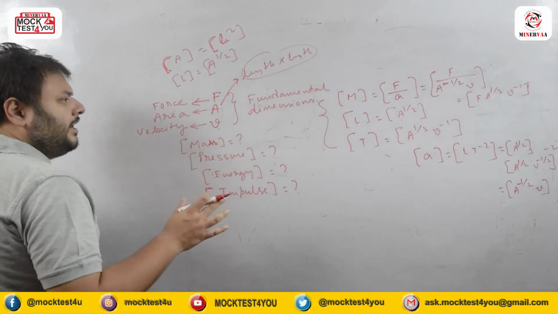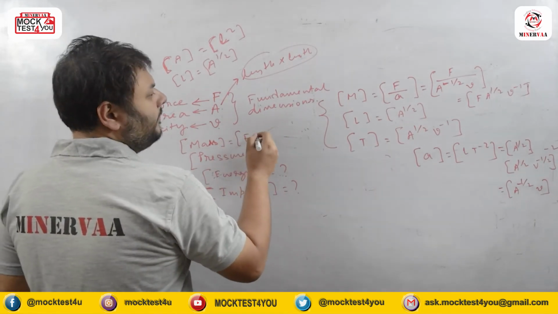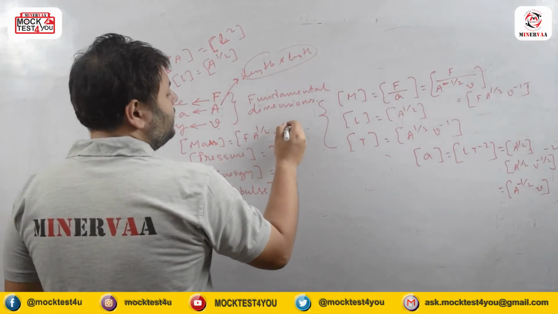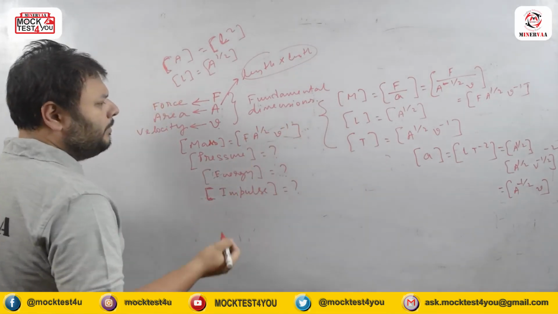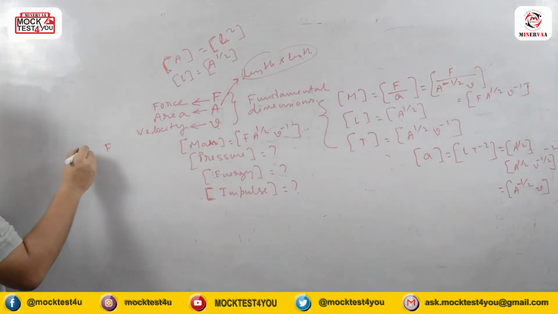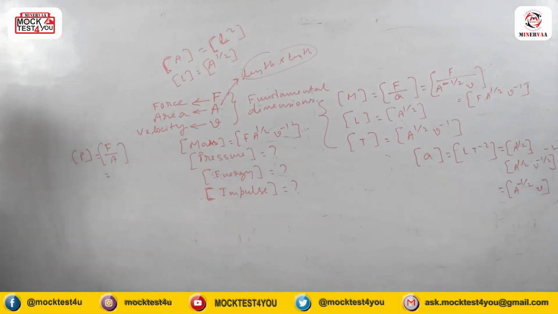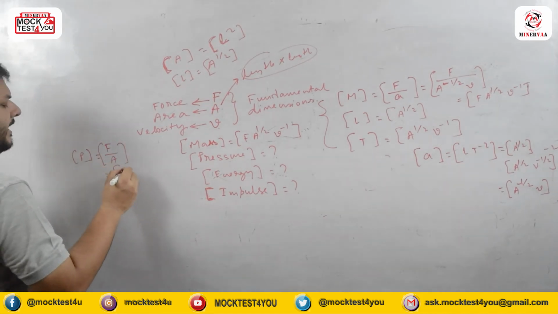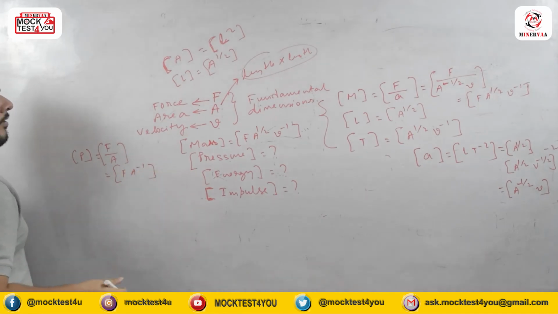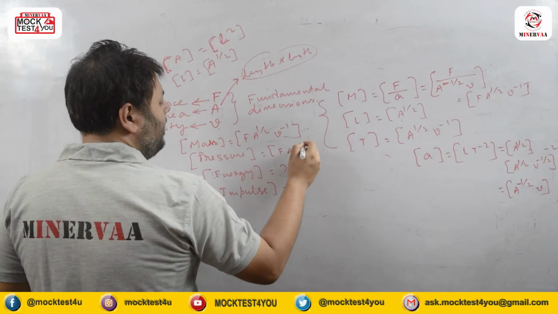But look at the question, anything we solved? Yes, we solved the mass. It is f a to the power half v to the power minus 1. Now what about pressure? For this we really don't need to do much calculation because pressure's dimension is actually force by area. So what is area here? The dimension is given as a. So it is f a to the power minus 1. So no issues, it is f a to the power minus 1.